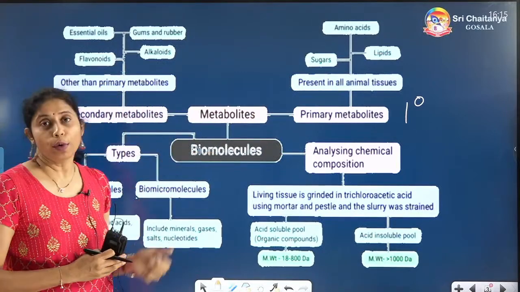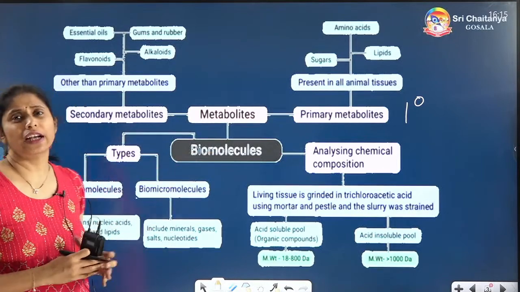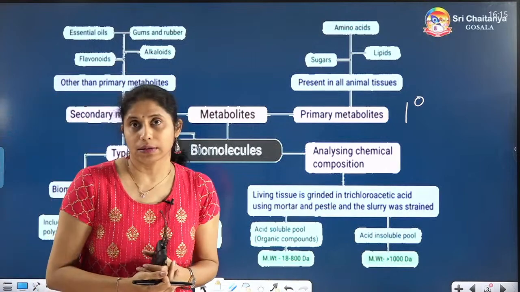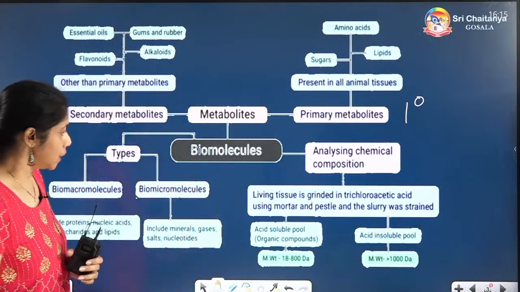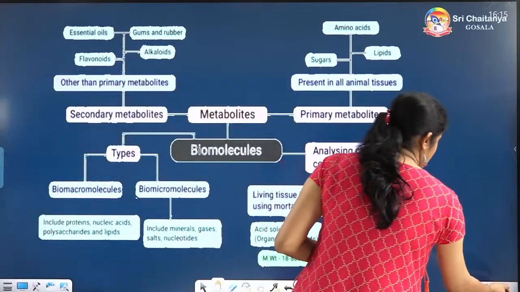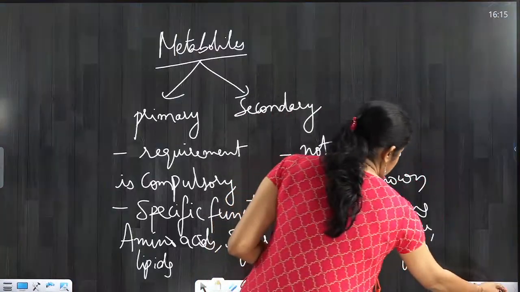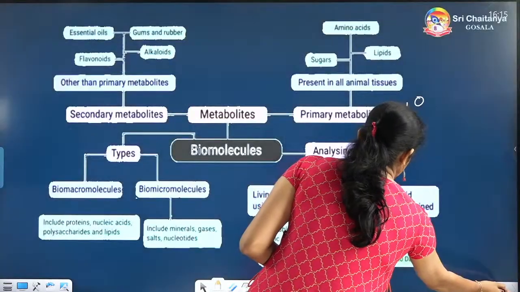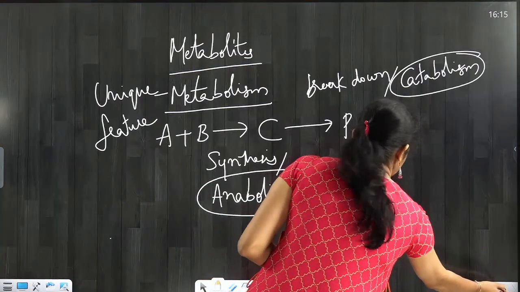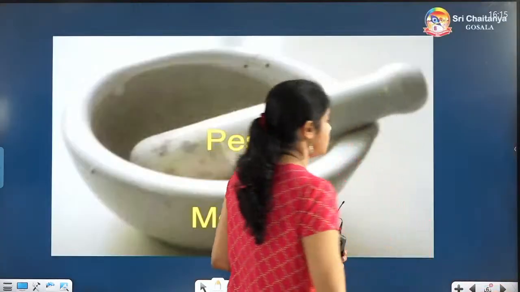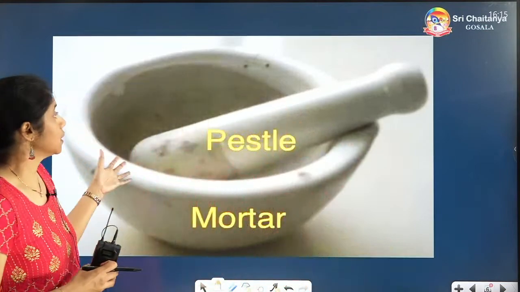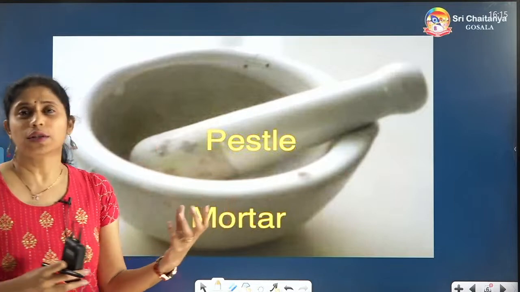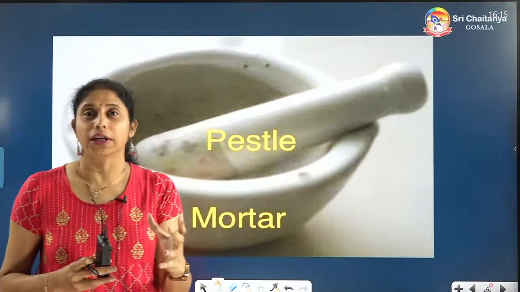Now the biomolecules: how can we identify these biomolecules, how can we extract them from the living cells? The basic mechanism is that we have to take a particular leaf tissue. All of you can see here one kind of pestle and mortar, the one which is actually used to prepare chutney at your home.